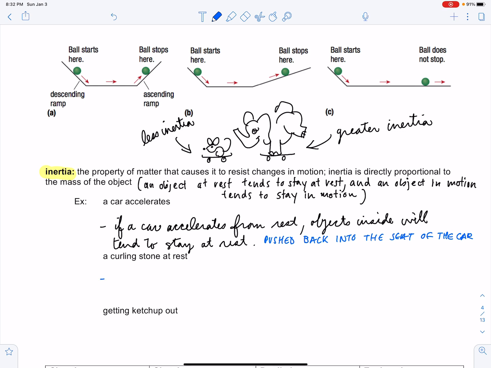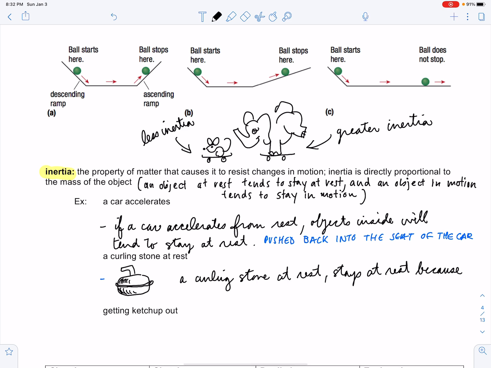Next example is a curling stone, and a curling stone is a very heavy object. And these heavy objects tend to stay at rest unless you apply a force on them. They are going nowhere unless you apply a force. I hope that looks like a curling stone and not a hamburger. I don't know if that's helping. So a curling stone at rest stays at rest because it has a lot of mass and therefore a lot of inertia.